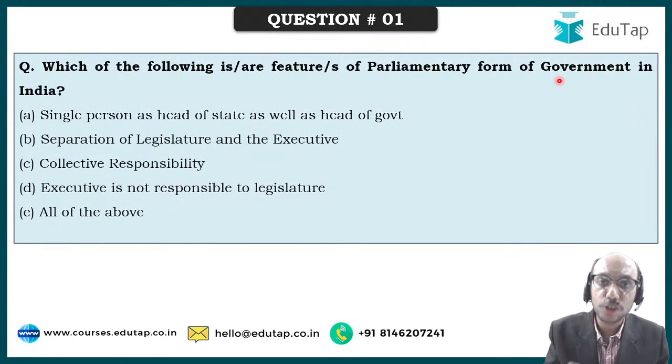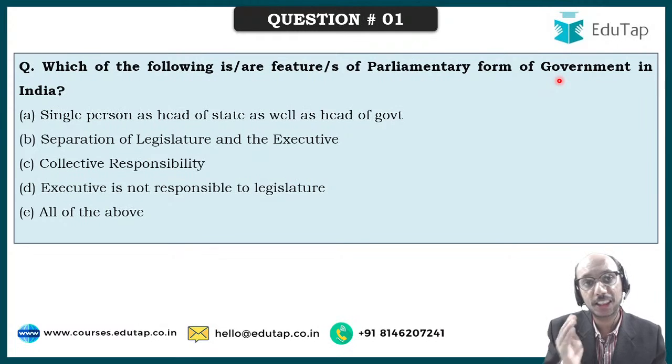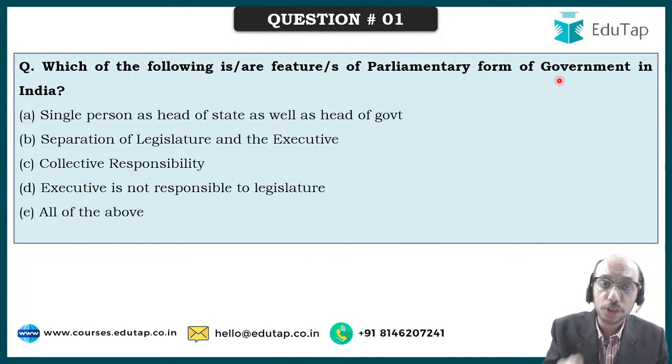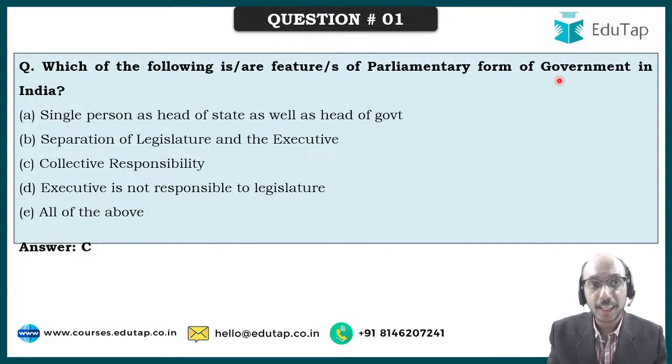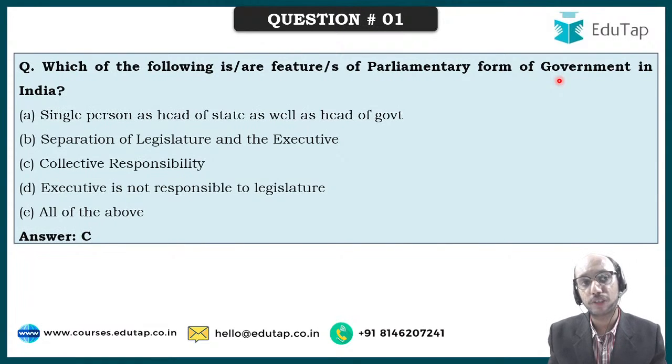Whatever money that the executive is spending, whatever money that the government is spending via budget, that budget needs to be approved by the legislature. The legislature can remove the executive from office, and the legislature can ask questions from the executive and get answers, right? So saying that executive is not responsible to legislature is absolutely incorrect. So what is the right answer over here? The right answer to this question is C, collective responsibility.